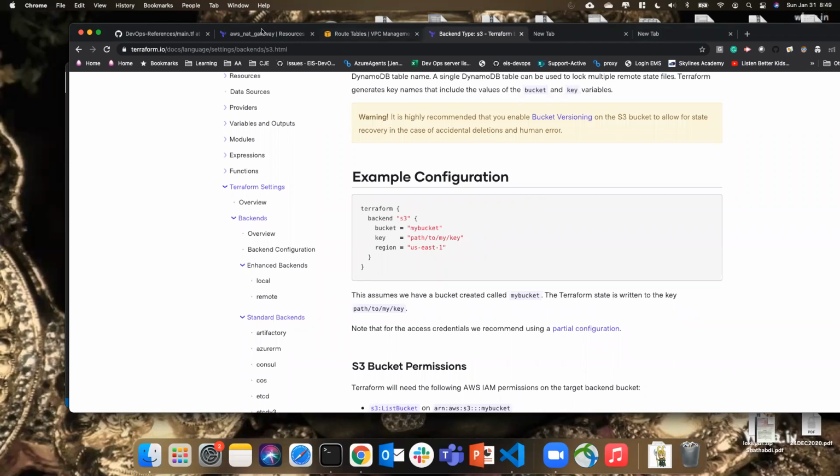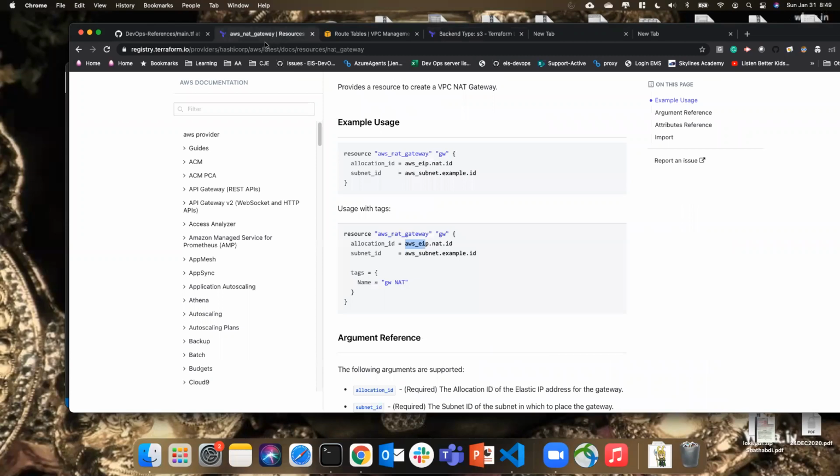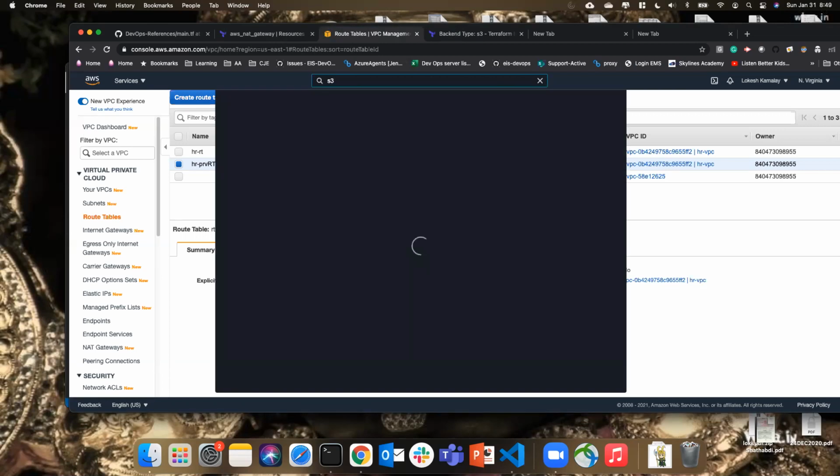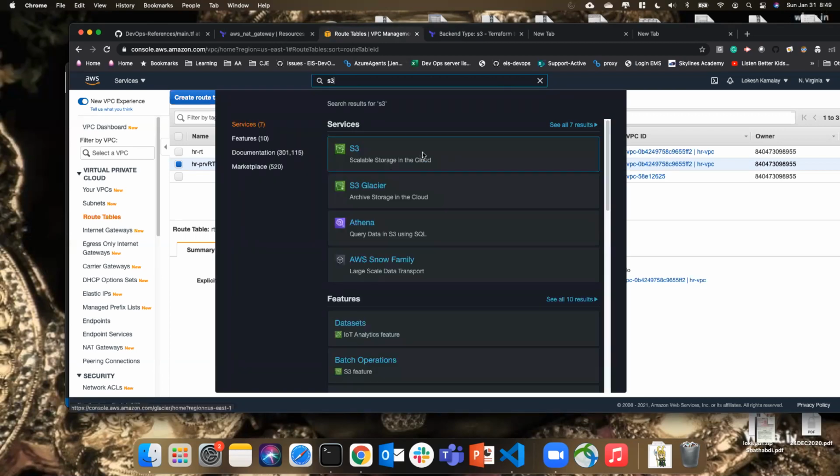So do we have our S3 here? I don't know why it is so slow.